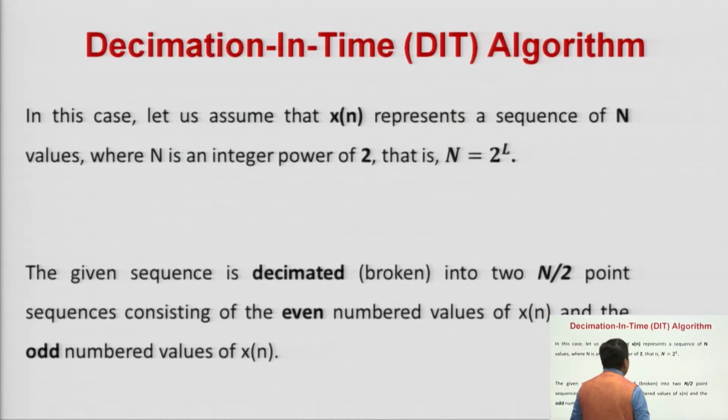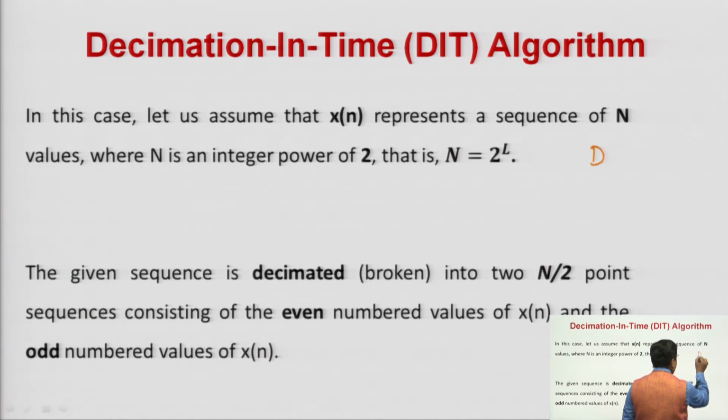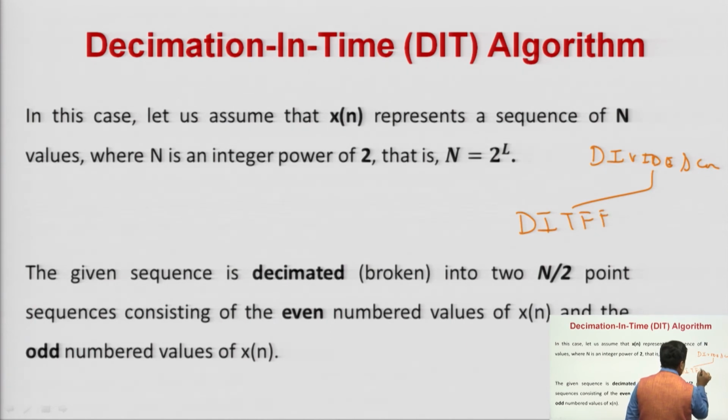Now, in the divide and conquer approach, there are two methods for FFT. First is DIT FFT, decimation in time fast Fourier transform, and second one is DIF FFT, decimation in frequency fast Fourier transform.